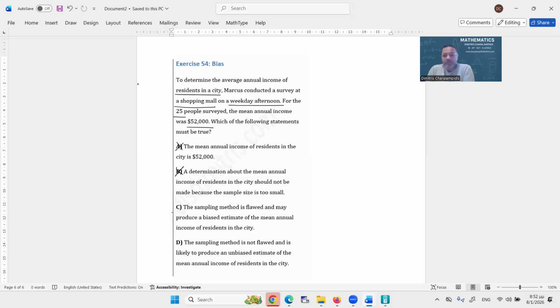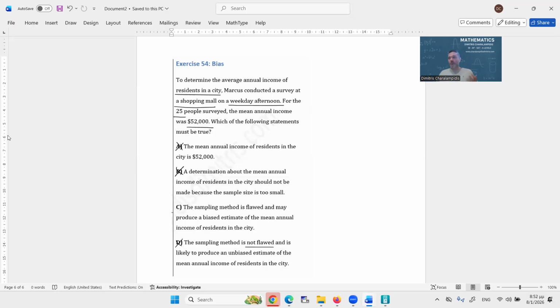C: The sampling method is flawed and may produce a biased estimate of the mean annual income of residents in the city. And D: the sampling method is not flawed. No, we lost it here. It's certainly flawed. And why is it flawed?